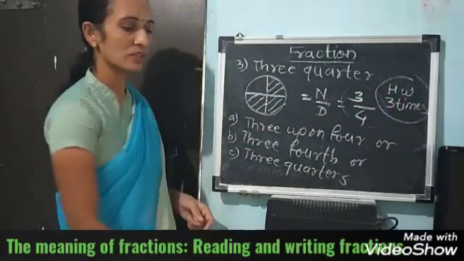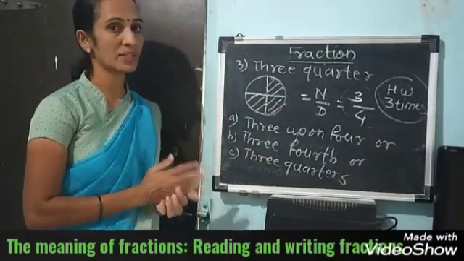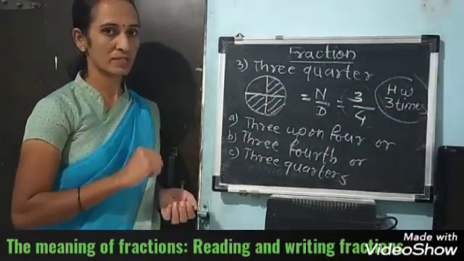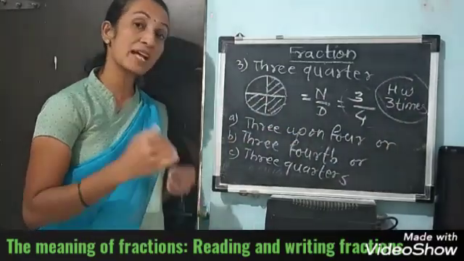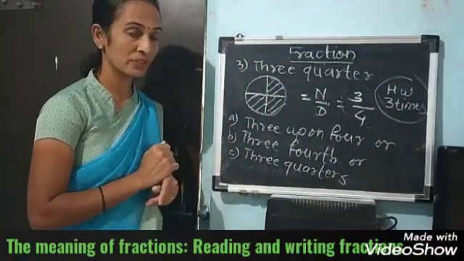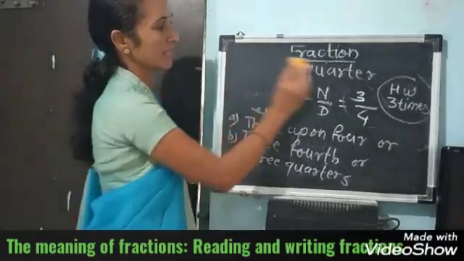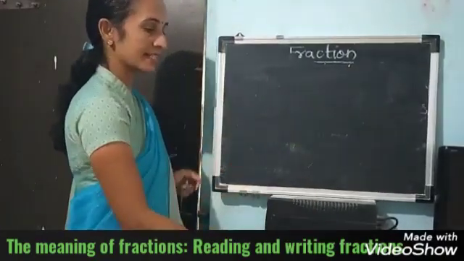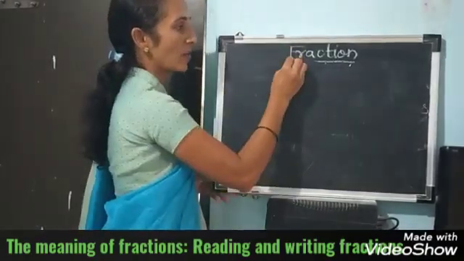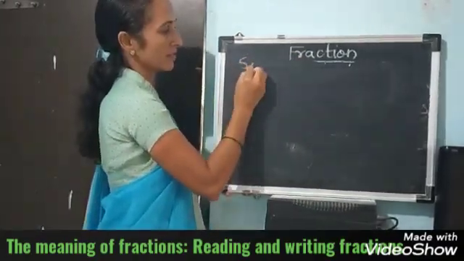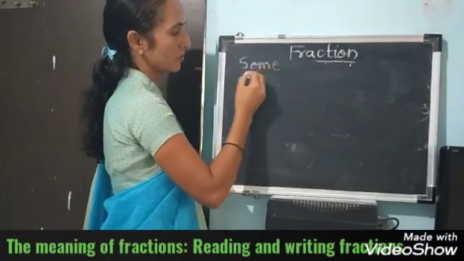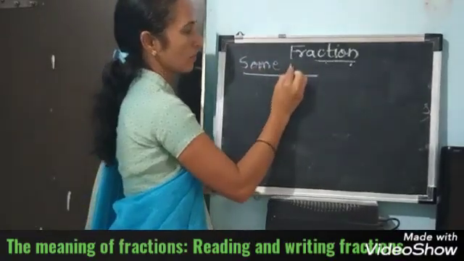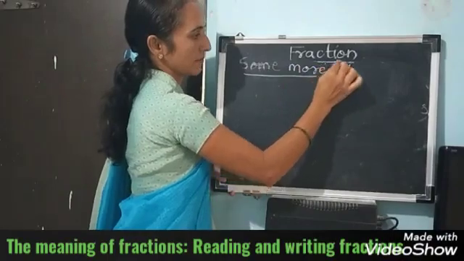Now, I have told you the fraction if we cut the figure into 2 or 4 equal parts. But suppose there are many parts, then what to do? I will explain with one example. If the figure is cut into more parts, then how to write the fraction? Some more fractions, that is your heading.